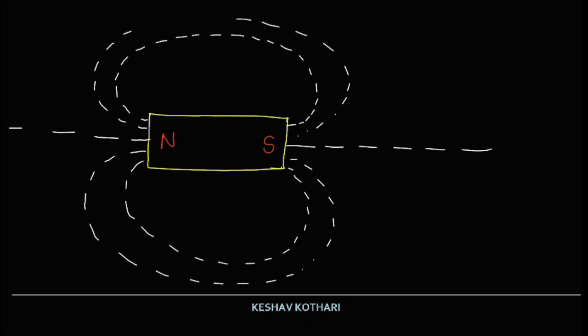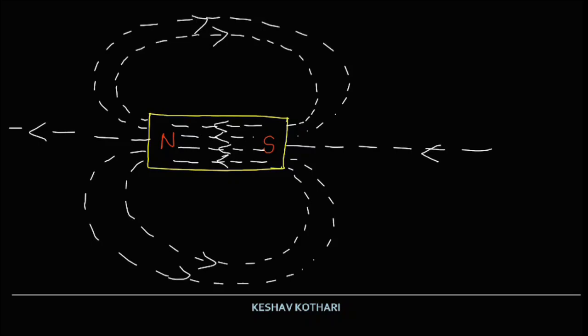Whereas inside the magnet, the magnetic field lines are running from south to north. It is important that the magnetic field lines are shown with direction, and these are the magnetic field lines associated with a bar magnet.